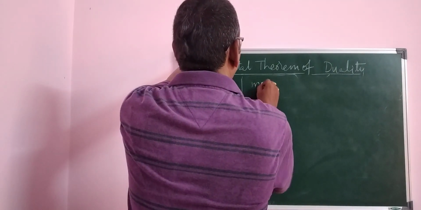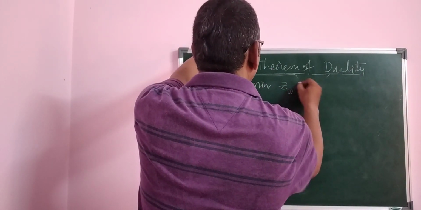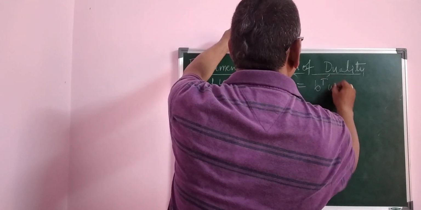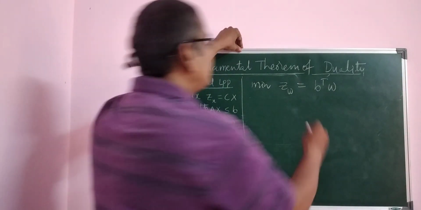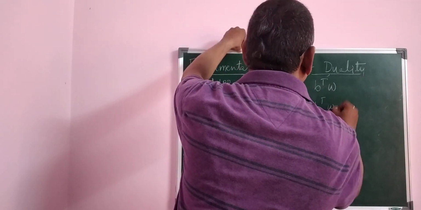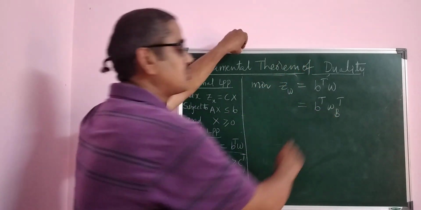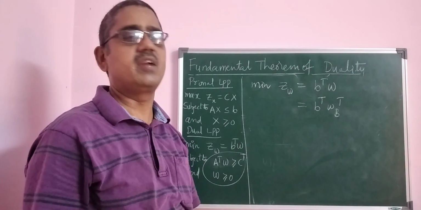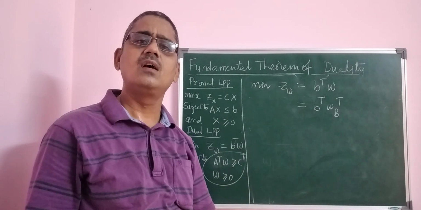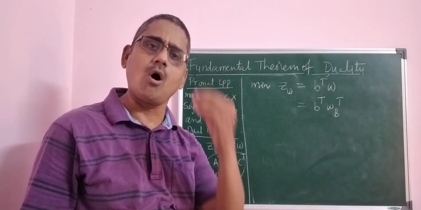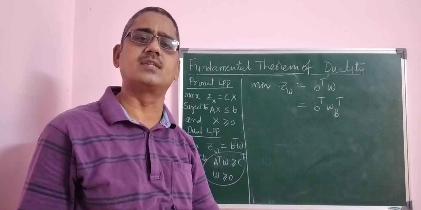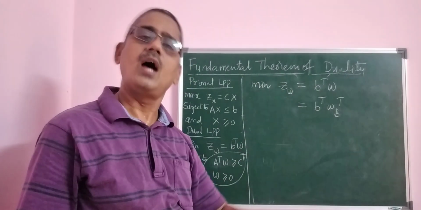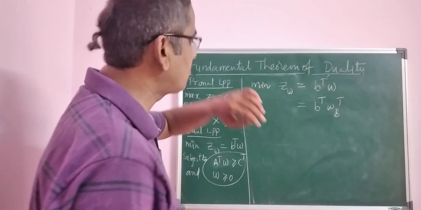That is, I consider the minimum of z omega is equal to b transpose omega. This is the formula. Now I change this particular formula to b transpose omega B. I consider only the solution in the basis, because just now I have proved that omega B is a feasible solution. There is nothing wrong in considering only the solution in the basis, remaining all other values are 0. Only the basis value will be produced at the optimum solution. So therefore I consider omega B transpose.